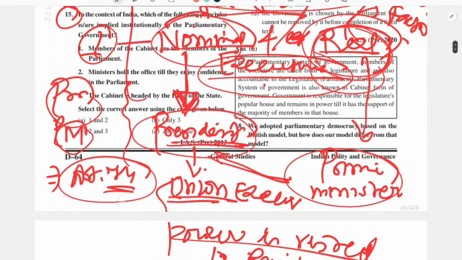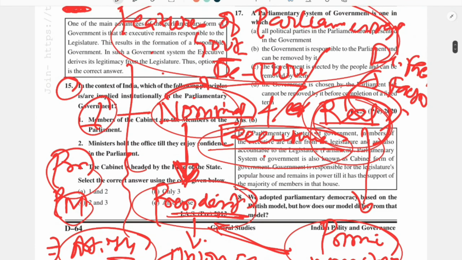So now we can easily solve that question, and we will also in a similar manner understand the presidential form of government and what are its features and how it is different from this parliamentary form of government. And we will also learn what are the advantages of parliamentary form of government and what are the disadvantages, and also compare with this presidential form of government.